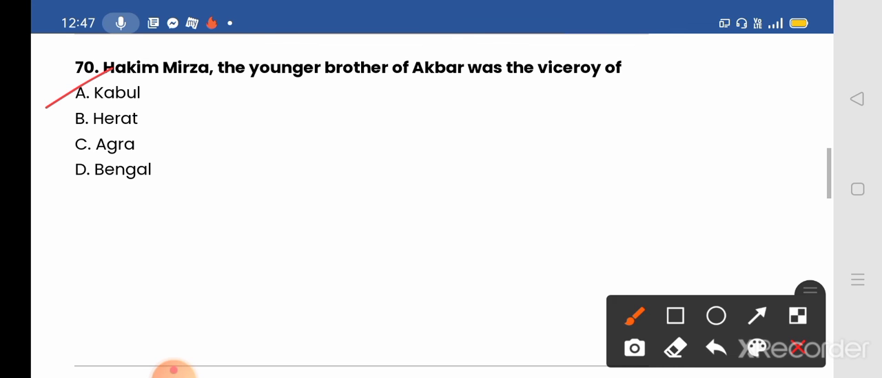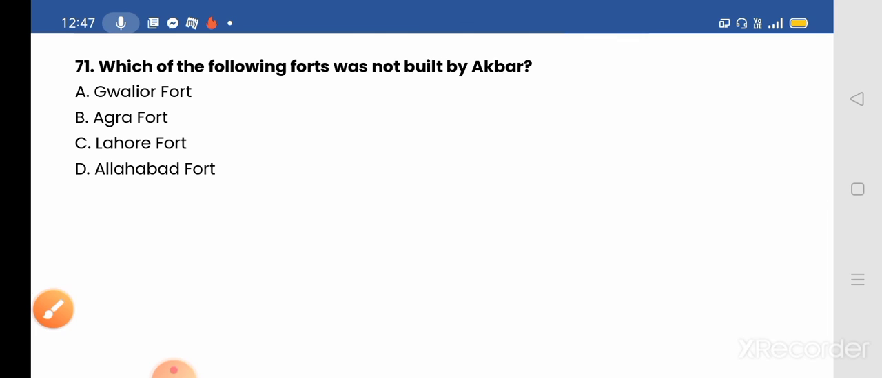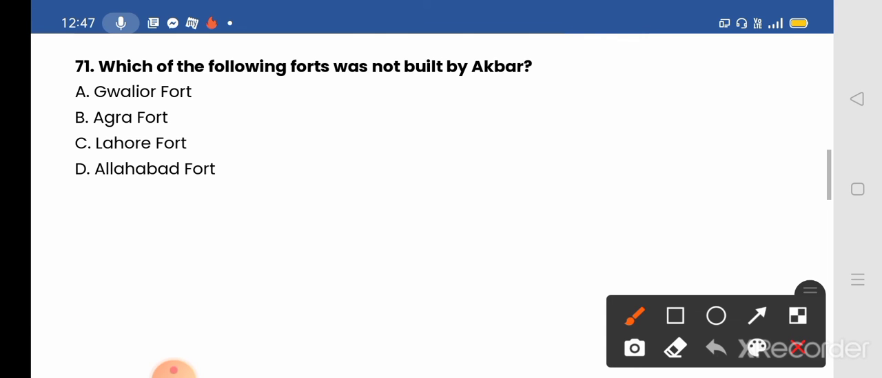Next, we move to our next question, question number 71. Which of the following forts was not built by Akbar? And the option given, A. Gwalior Fort, B. Agra Fort, C. Lahore Fort, and D. Allahabad Fort. And the correct answer is option A, Gwalior Fort.